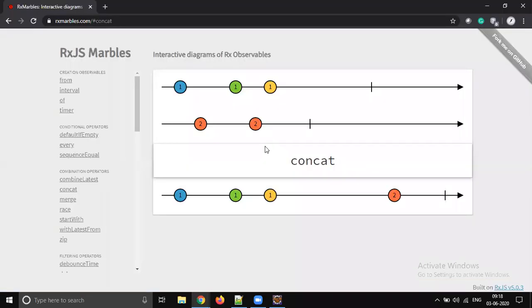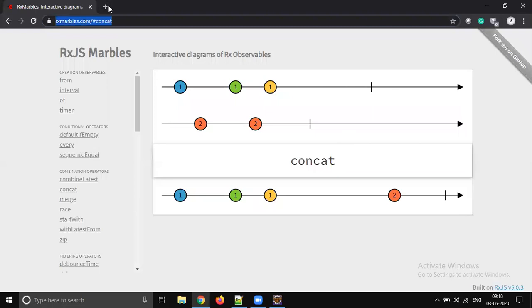That is what the concat method is. Irrespective of the evaluation, even though Flux 2 is giving data before Flux 1, it won't take it until Flux 1 completes. That is what concat is meant to be. But when you go to merge, there is a slight difference.